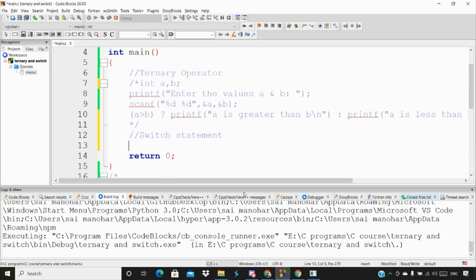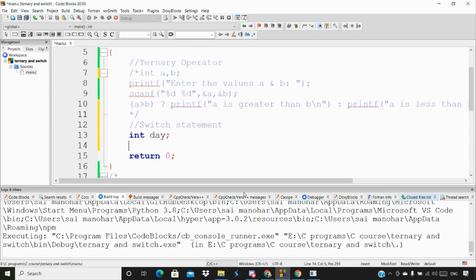Now we'll move on to a switch statement example. Then we'll get some more clarity, and we'll discuss it further with an example, so you can get a better idea about switch statements. So let me give an example. We have the main function. Within the main function, I'm going to declare a variable called day.